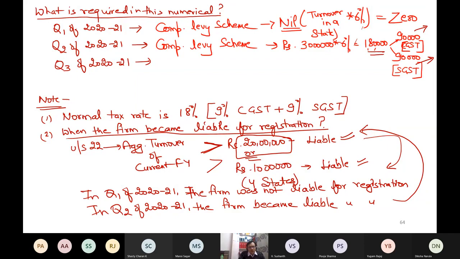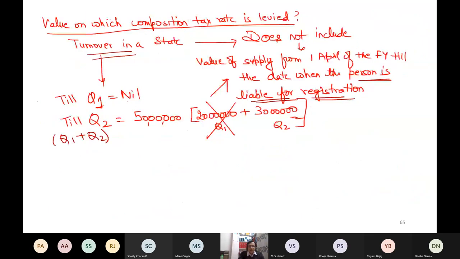Great. Now third quarter, and here the next concept comes. Do you know lapse of the scheme? So this case was comprehensive. It required the conceptual knowledge of the topic.